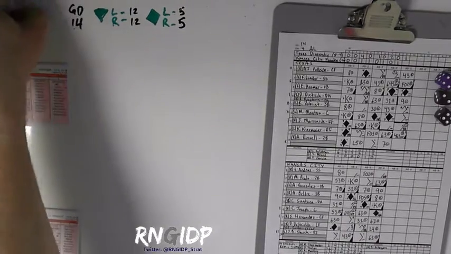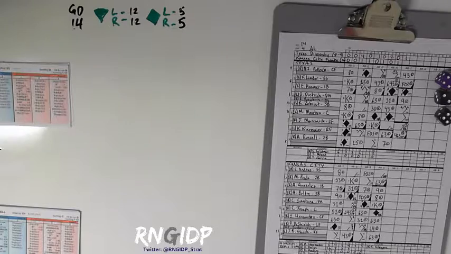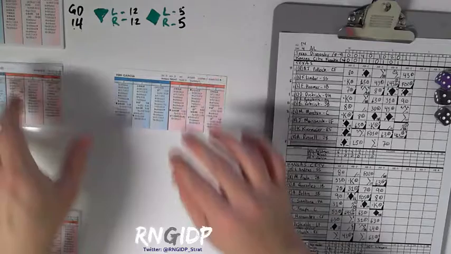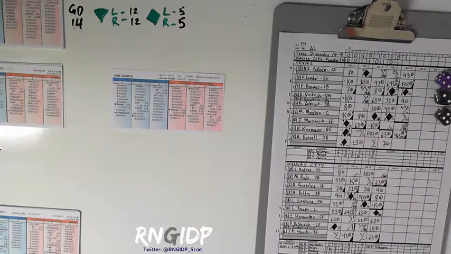And will they go to the closer? No. They're going to let Yimi Garcia continue here. And maybe let's take a look at the bullpen here.